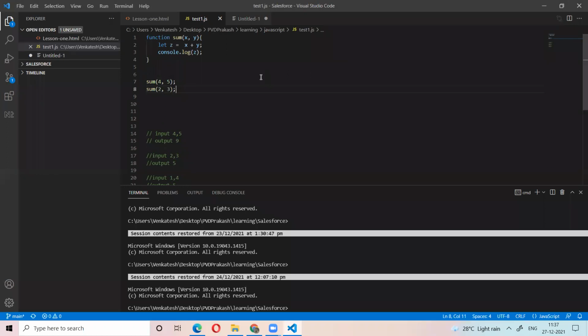So they will ask in an interview: write a function to check the sum of the numbers. Write a function: if you give two numbers, the output will be the sum of the numbers. They ask like that.